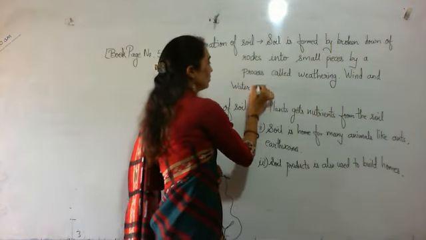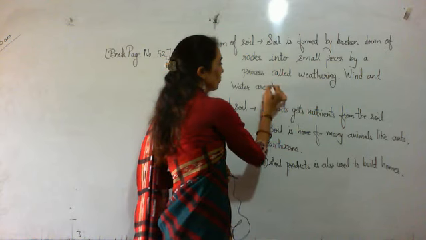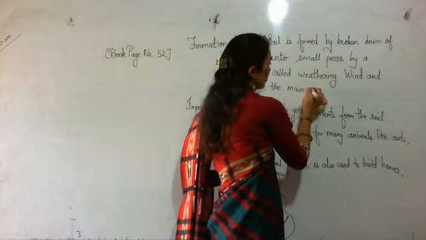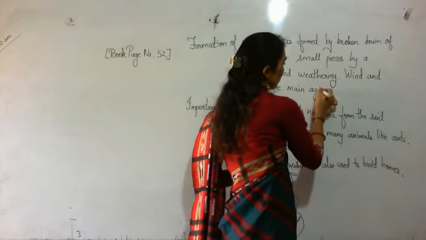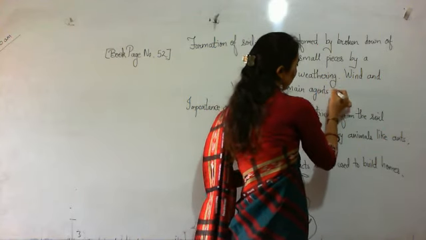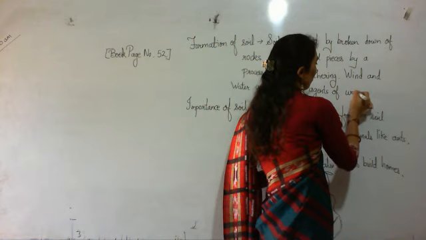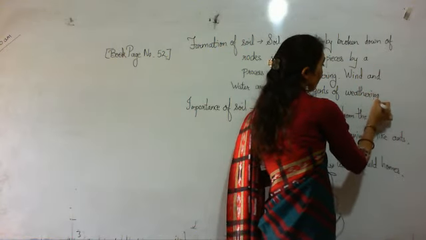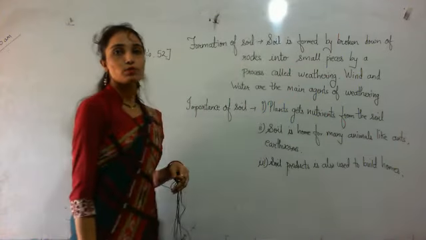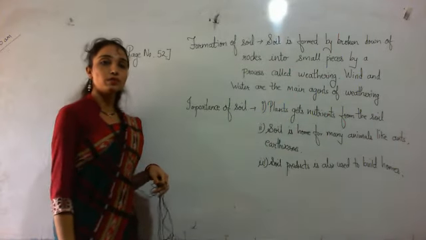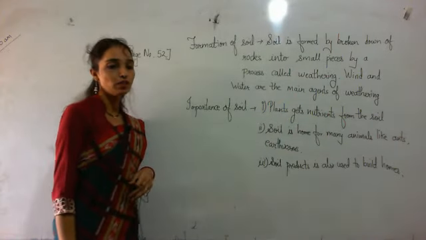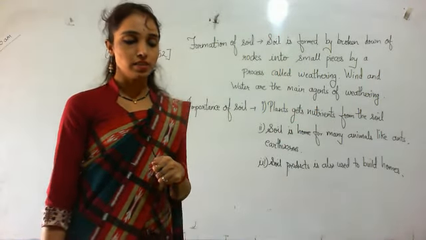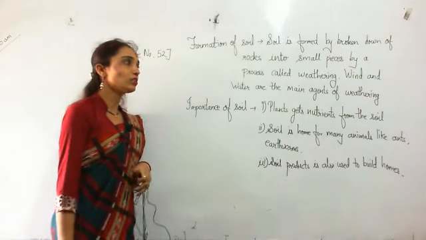Wind and water are the main agents of weathering, and it is a very slow process. It takes millions of years for rocks to break down into tiny particles that form the soil.